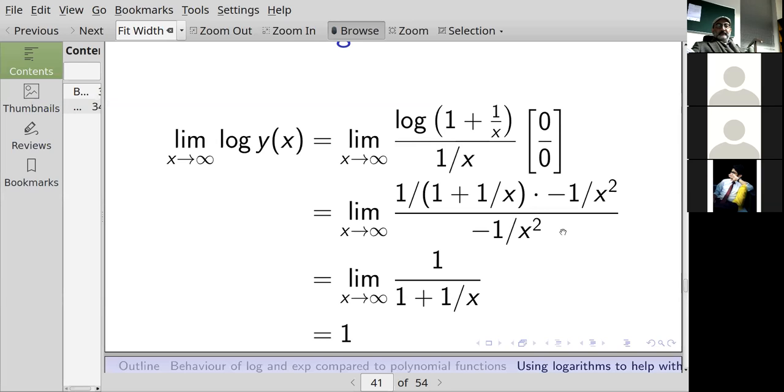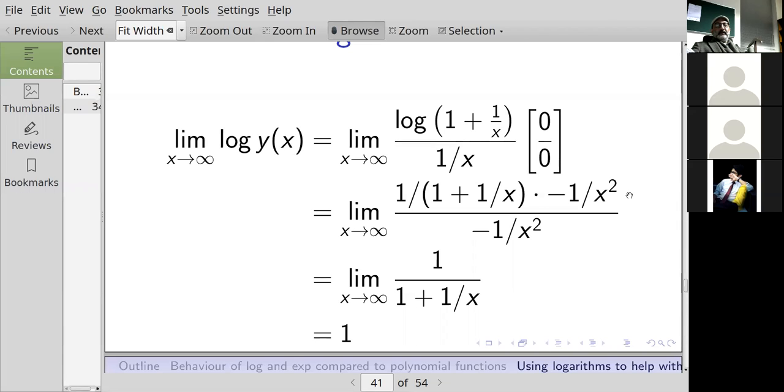So if I cancel out the minus 1 over x squared, I'm left with the limit as x goes to infinity of 1 over 1 plus 1 over x. 1 over x gets vanishingly small as x grows, and that gives me 1 over 1, which is 1. So the limit of the logarithm of y, yeah, Basit has a question?